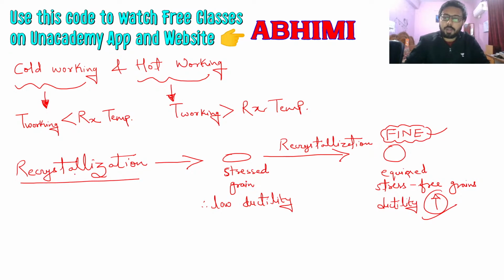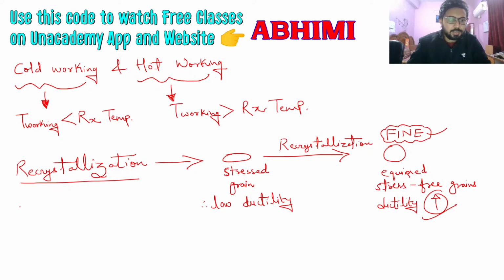Your stressed grains having low ductility are converted into stress free grains having higher ductility, and new equiaxed grains form which are fine in size.